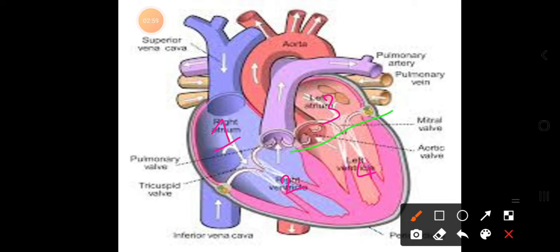The upper 2 chambers we call auricles or atria, and the lower 2 chambers are called your ventricles.